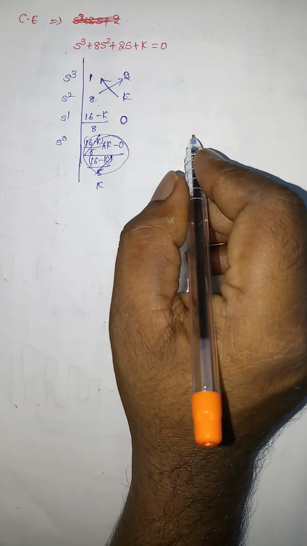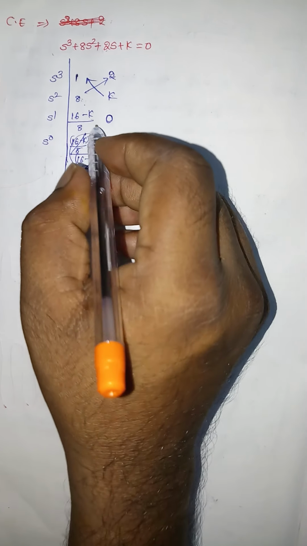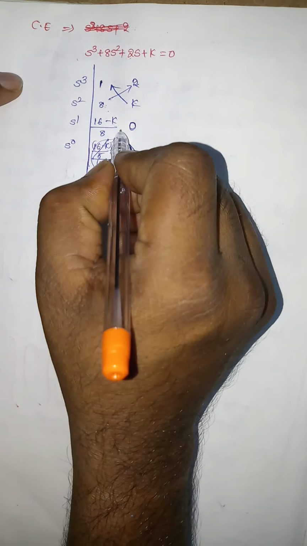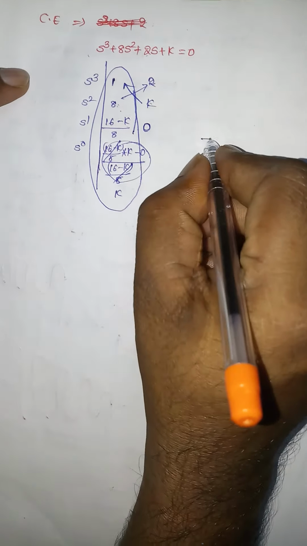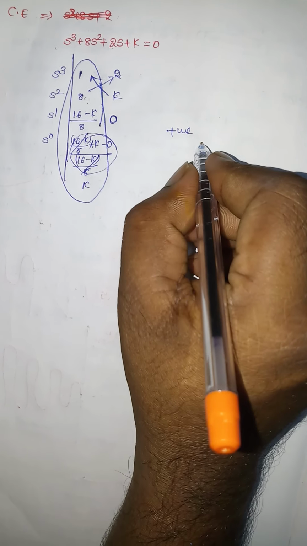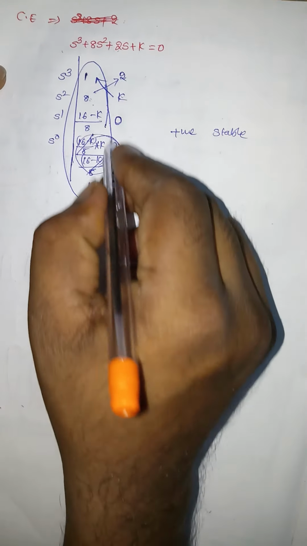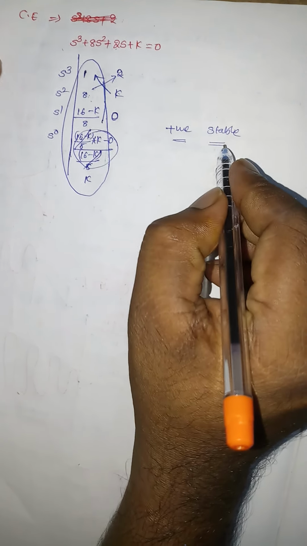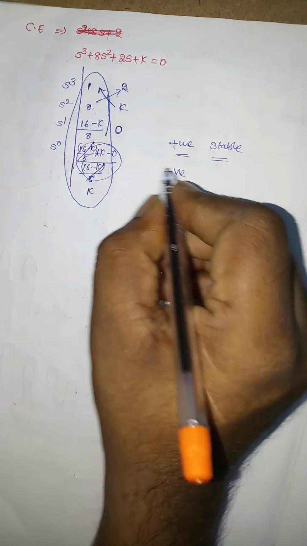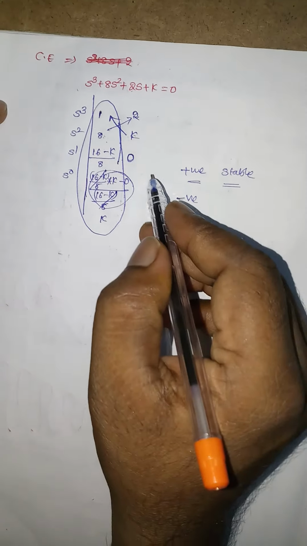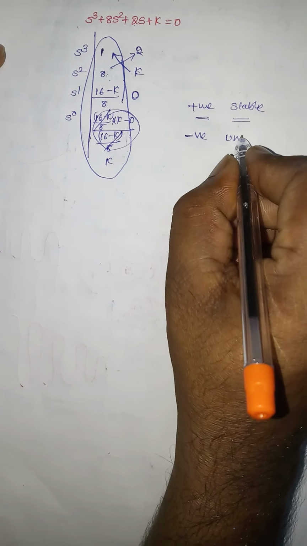According to the stability concept in the Routh-Hurwitz criterion, if the first column of the Routh array consists of all positive values, then the system is said to be stable. If there is any negative value in the first column of the Routh array, then the system is said to be unstable.